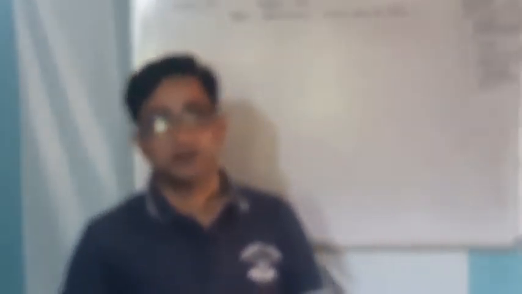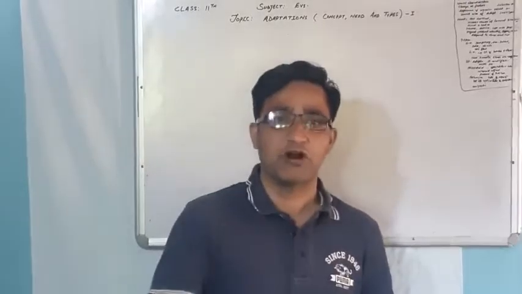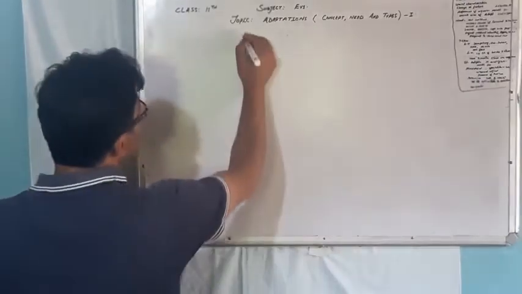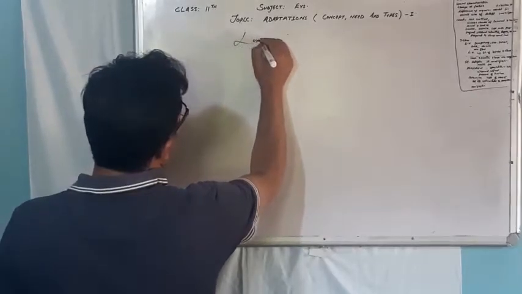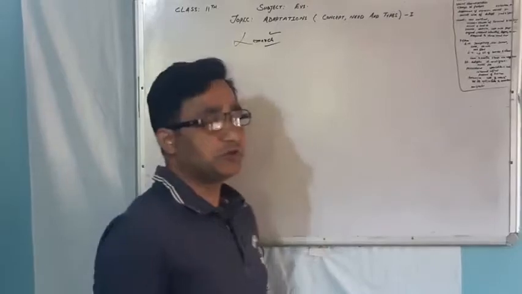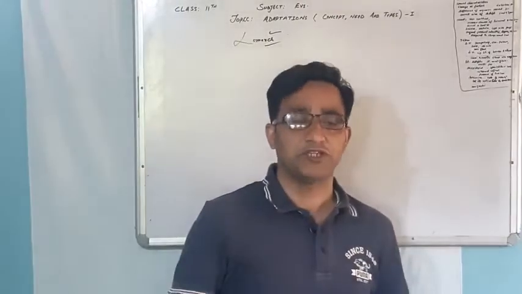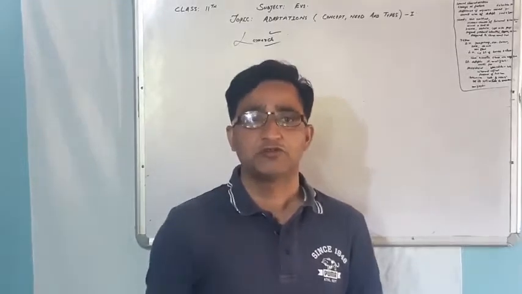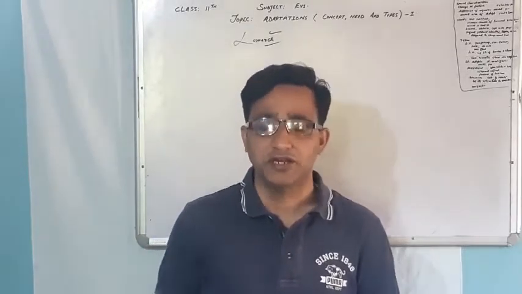It was James Baptist Lamarck for the first time who put forward this theory of the adaptations. ये लिमार्क था जिसने पहली बार इस थ्योरी को दिया, adaptation की थ्योरी को दिया. Now what are the adaptations? Adaptation simply means the adjustment of the organisms to the prevailing set of the environmental conditions.